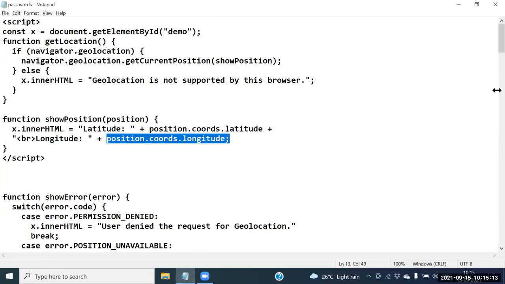Next one is the longitude here. What are the latitude and the longitude? We're able to get it here. Fine. Guys, explain once again here.